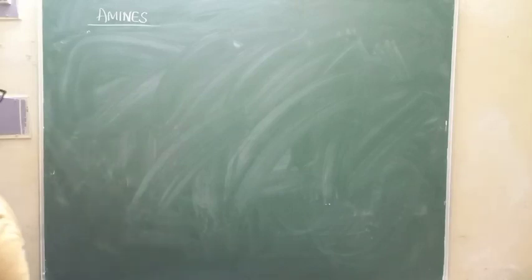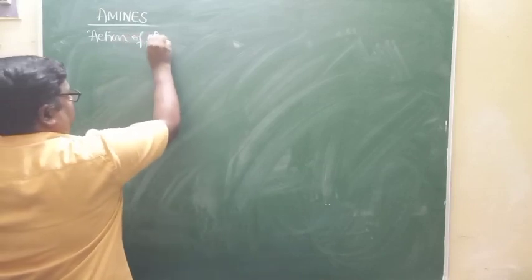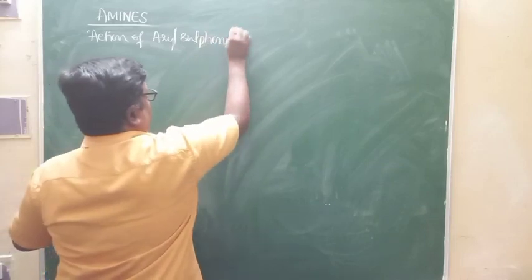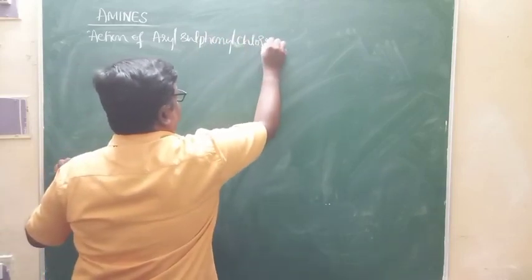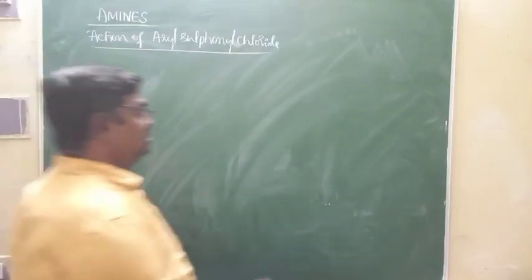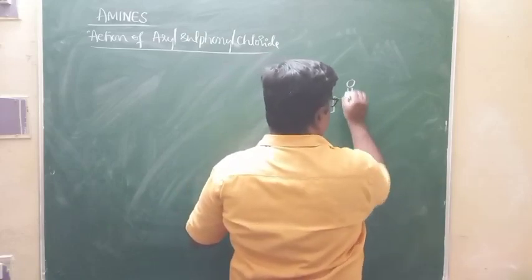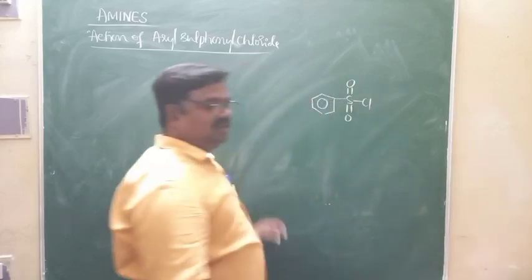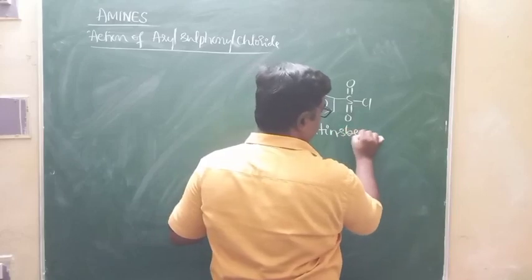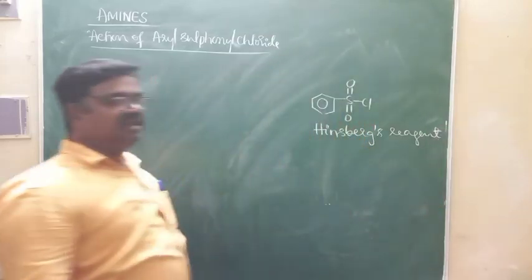That is aryl sulfonyl chloride. Action of aryl sulfonyl chloride. Example for the aryl sulfonyl chloride is benzene sulfonyl chloride. And the structure of that benzene sulfonyl chloride will be like this. This is benzene sulfonyl chloride. It is known as Hinsberg's reagent.